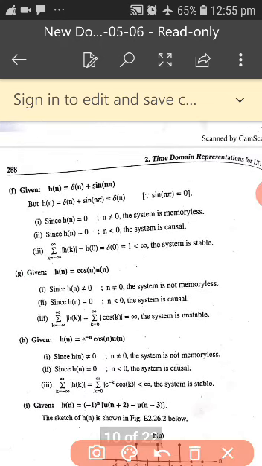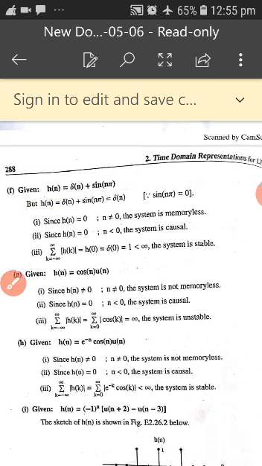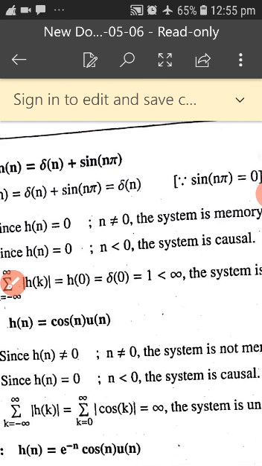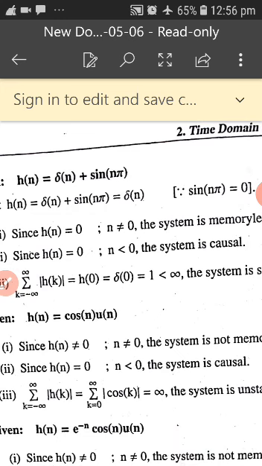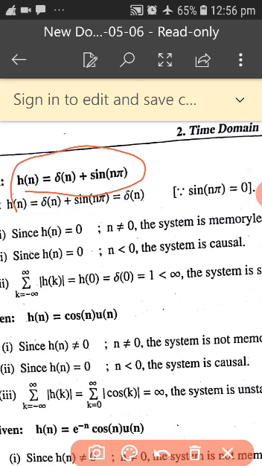Here h of n is equal to del of n plus sine of n pi. See this: given impulse response h of n is equal to del of n plus sine n pi. Go on substituting the value of n: n equal to 0, 1, 2, 3 and so on.